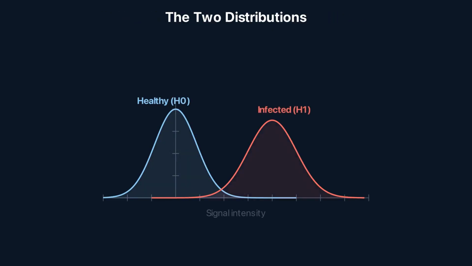Now put it together. Healthy people produce a distribution of background signals. A bell curve centered near zero. That's the null distribution. Infected people produce a different distribution. A bell curve centered much higher. That's the alternative distribution. The two bells overlap in the middle. In that overlap zone, you genuinely can't tell whether the signal came from a healthy person with high noise or an infected person with low viral load. Every statistical test is about navigating that overlap.